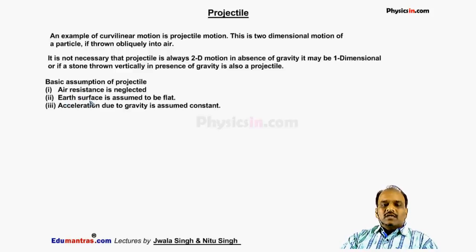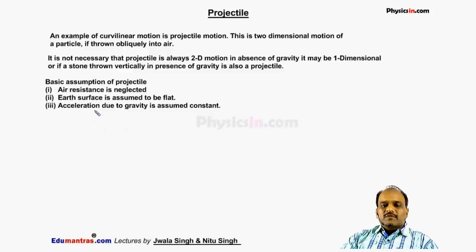Second, the Earth's surface is assumed to be flat. We know that our Earth is not flat. But for a small calculation, for a small distance, it can be assumed as a flat surface. The third is acceleration due to gravity is constant. We know the acceleration due to gravity varies from point to point. It also varies with height and depth. It varies with variation in radius of curvature of the Earth. It depends on so many factors, but we will consider it to be constant.